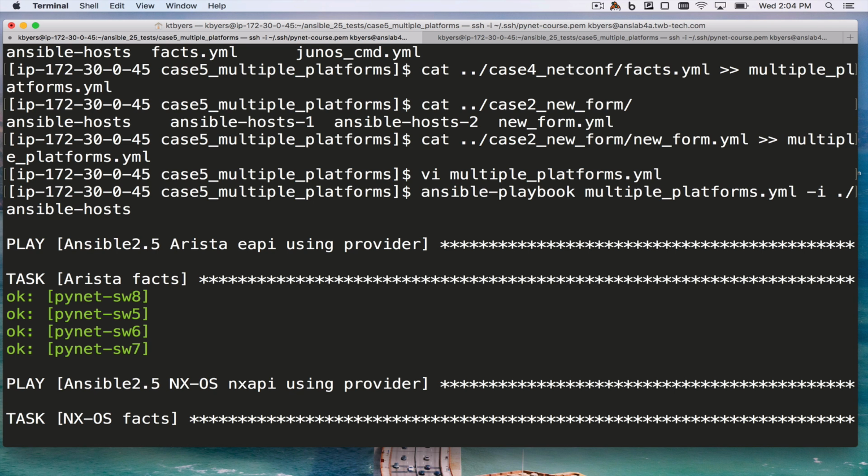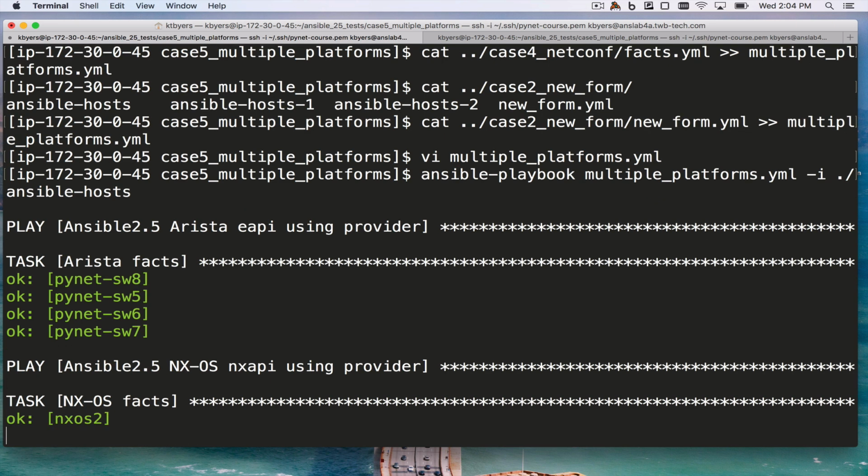NXOS is also using connection local, and inside its provider, it's specifying to use NX API. Junos is using the netconf connection type. Cisco IOS is using the network CLI connection type. So let's see if these all operate correctly.